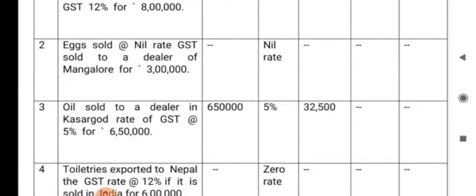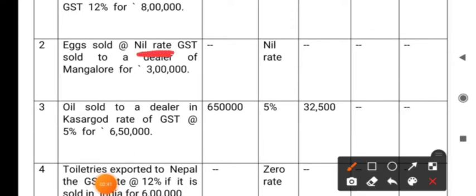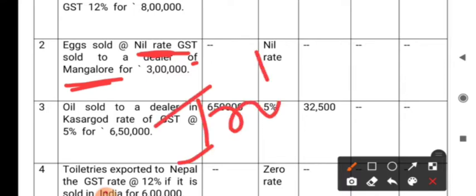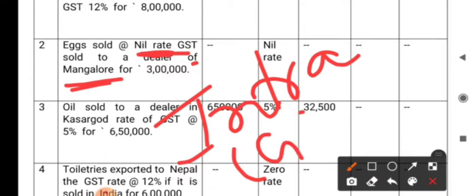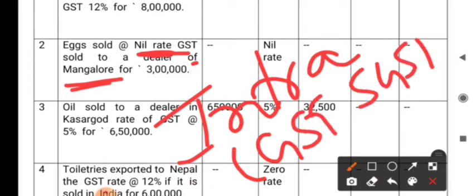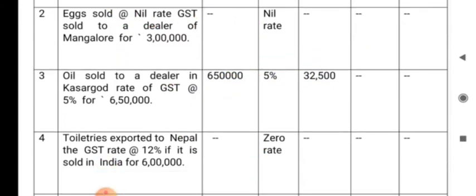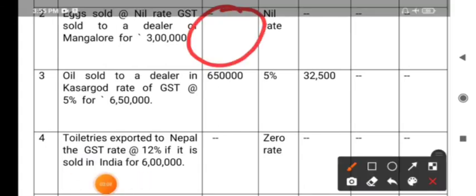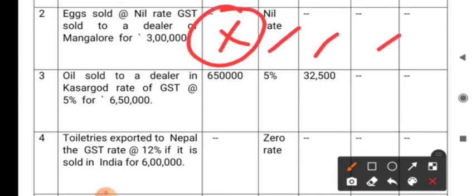The second one is that X sold at nil rate, that means no tax, zero rate, nil rate of GST, sold to dealer of Mangalore. So here it is within the state supply, right? Within the state, actually what kind of supply it is? Intrastate. And what kind of GST it will attract? CGST and SGST, but in the problem it is given nil rate, that means no tax. Therefore the transactions or the turnover upon which there is no tax is not considered for taxable turnover. So there is not taken for taxable turnover, and since there is no tax, it is not taken in tax column also.